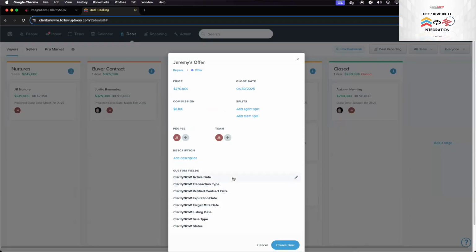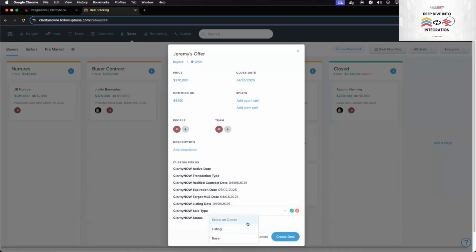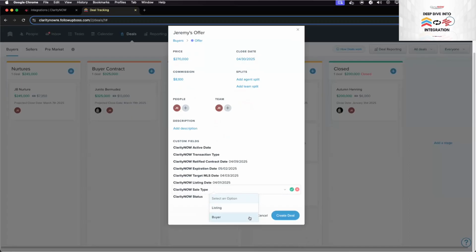And then in the Clarity Now custom fields, you can go in and add these dates and fields here. So we'll just say it's a resale: contract date, expiration date, target MLS date, listing date, sale type. These are the custom fields that come over in this example. Now we're putting in an offer stage. So in an offer stage, we wouldn't have an expiration date or a listing date or a target MLS date. So JB, you would not have to put that information in. I just like to fill it in all the way. Yep. And then you guys can see everything here.